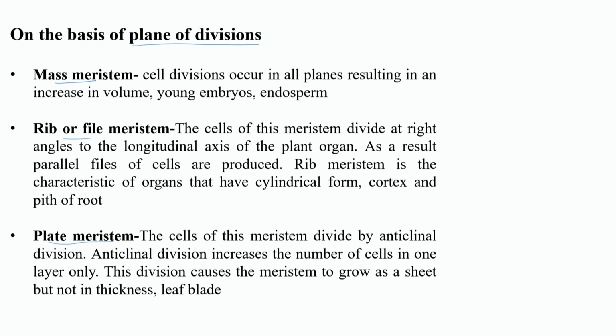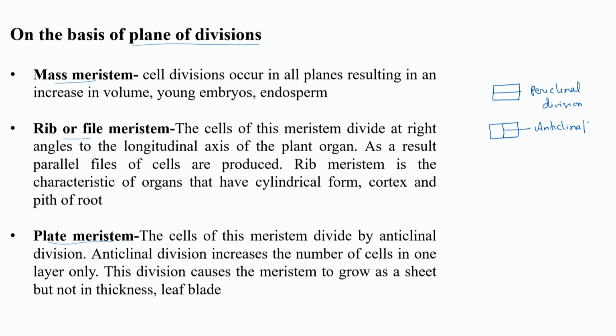When a plant has to divide, there are different ways in which they divide. One way is periclinal division, and the other way is anticlinal. Although there are many other ways also, we will discuss these two, because on that basis different meristem is categorized.